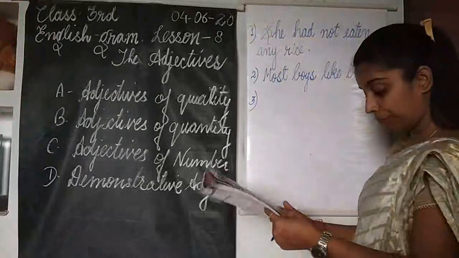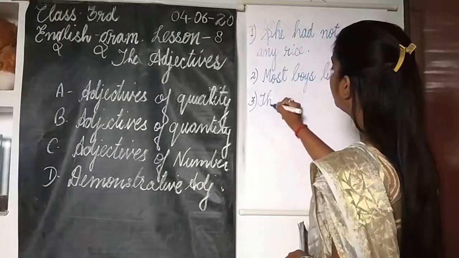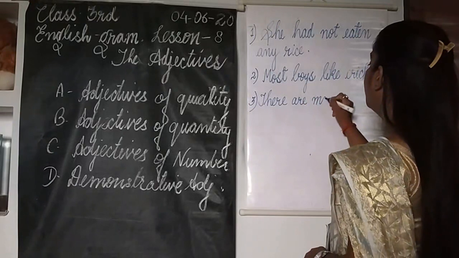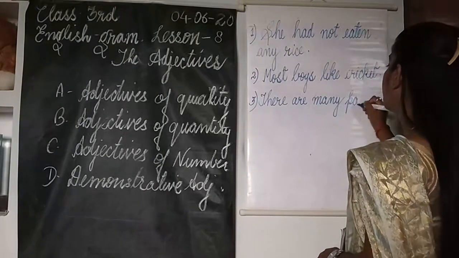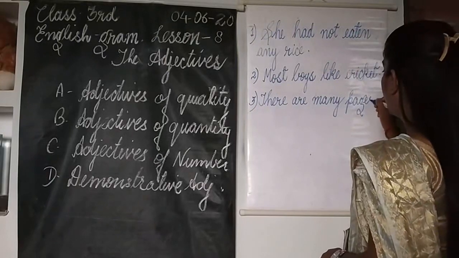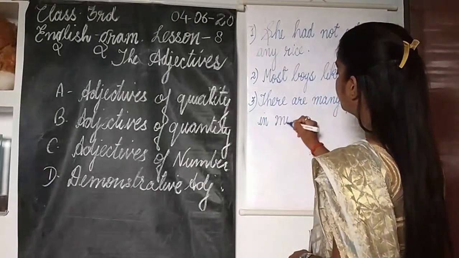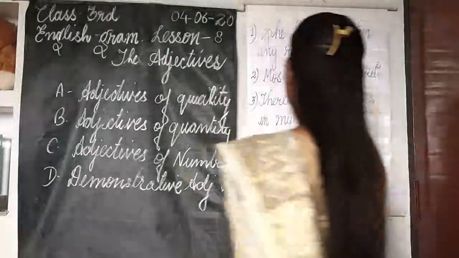Number 3. There are many pages in my book.